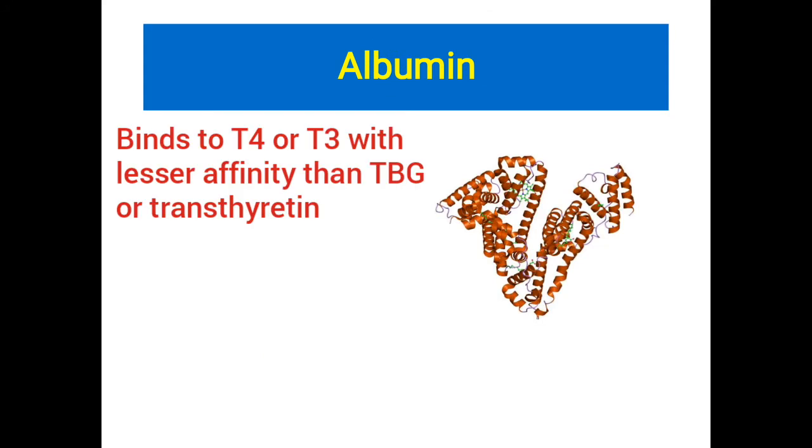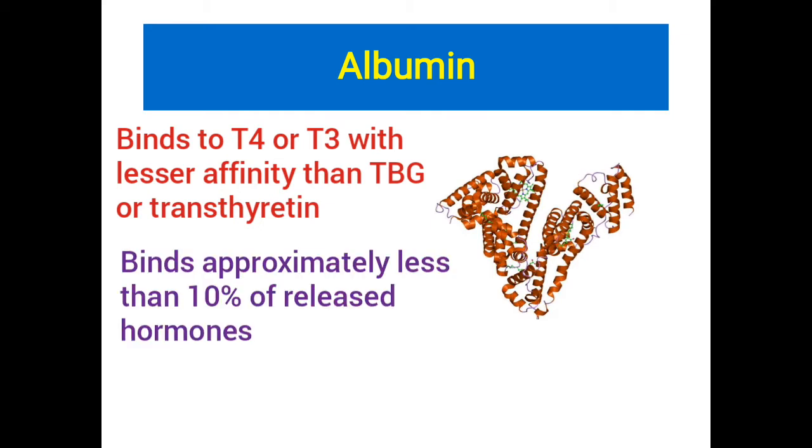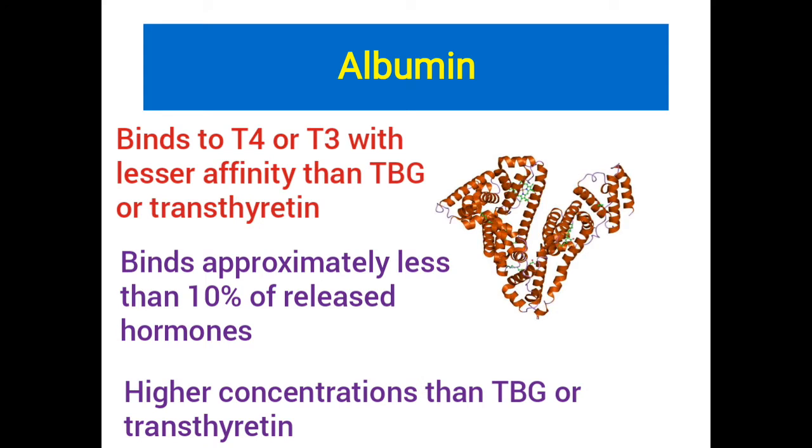Albumin. Albumin binds to T4 and T3 with lesser affinity than TBG or transthyretin. Approximately less than 10% of released hormones are bound to this protein. Rapid thyroid hormone dissociation rates from albumin make it an additional source of free hormone in tissues. It has the highest concentration in comparison to the two other plasma proteins.